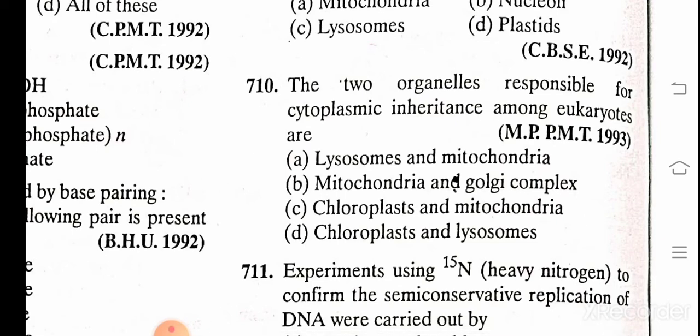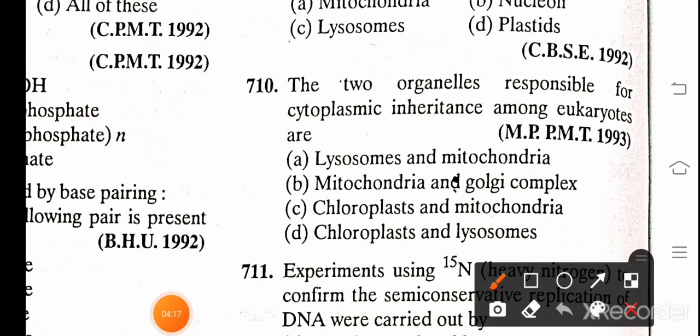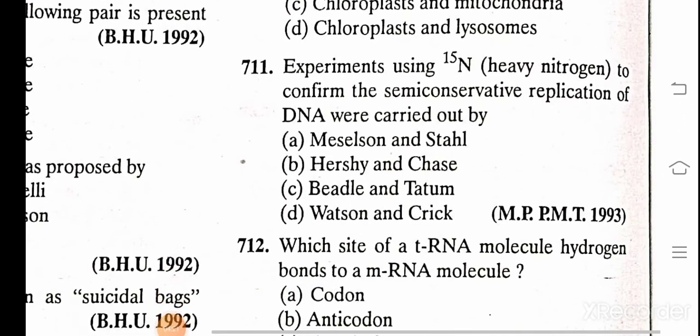The two organelles responsible for cytoplasmic inheritance among the eukaryotes are A. Lysosomes and mitochondria, B. Mitochondria and Golgi complex, C. Chloroplast and mitochondria, and D. Chloroplast and lysosome. And the correct answer is chloroplast and mitochondria.